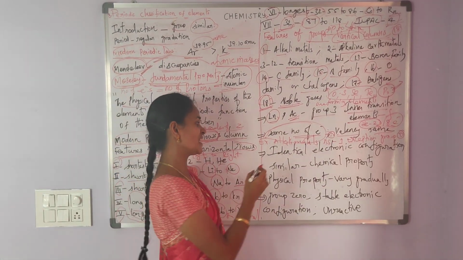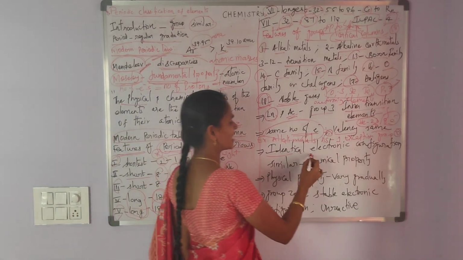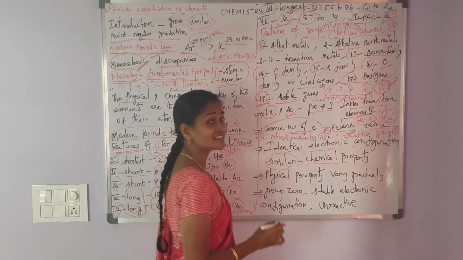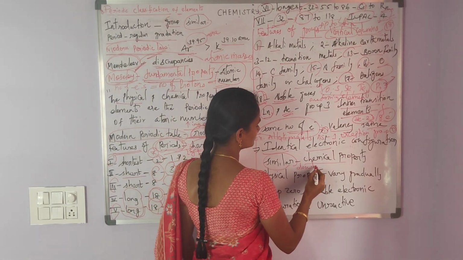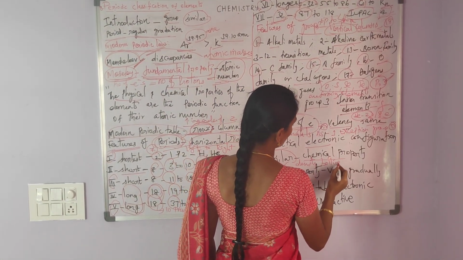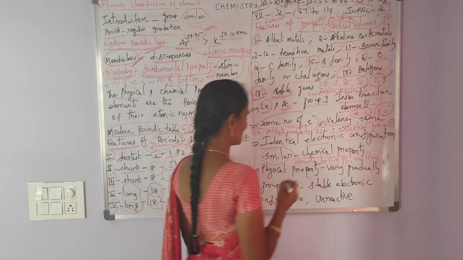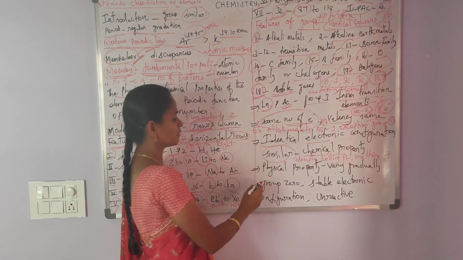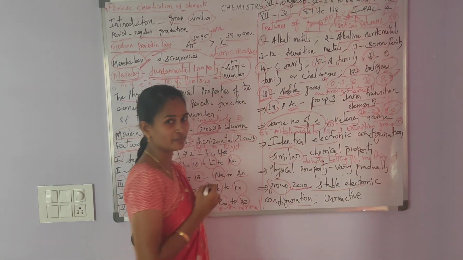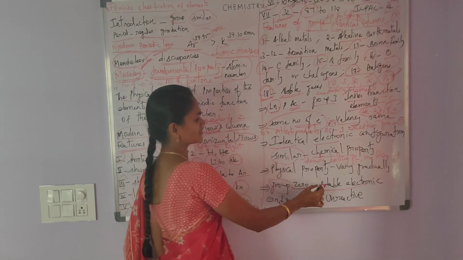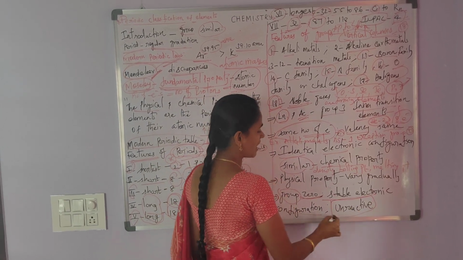Okay. So in a group, each and every element possesses a similar electronic configuration in the valence shell. So its chemical properties are also similar. And then physical properties like density, boiling point and melting point vary gradually. Okay. So group 0, that is noble gases, possesses a stable electronic configuration. Due to the presence of the stable electronic configuration, group 0 elements are considered as unreactive elements.